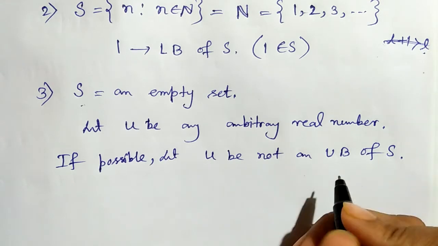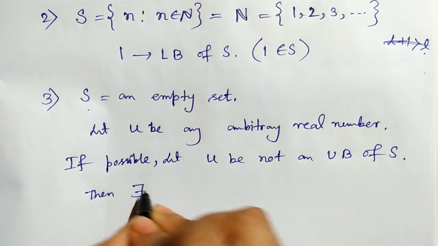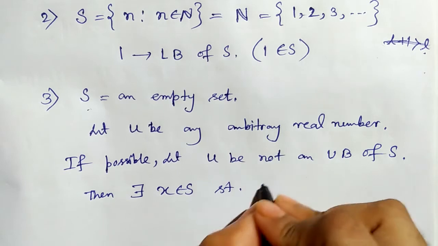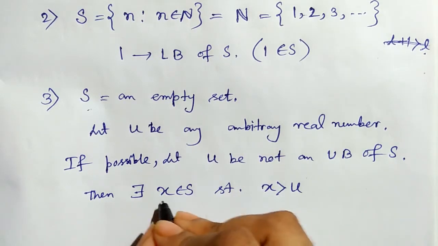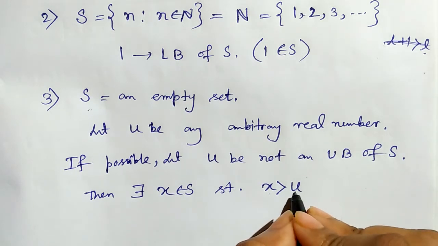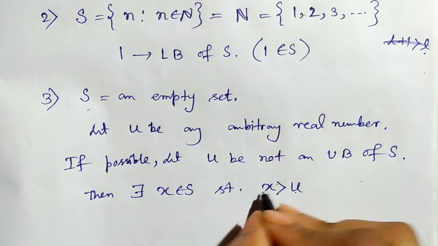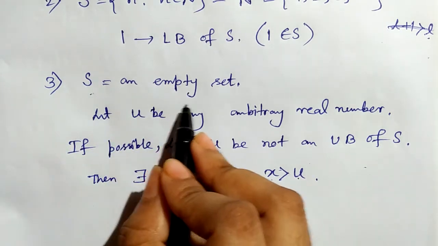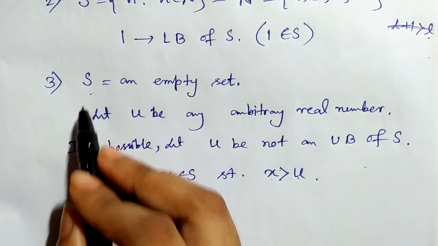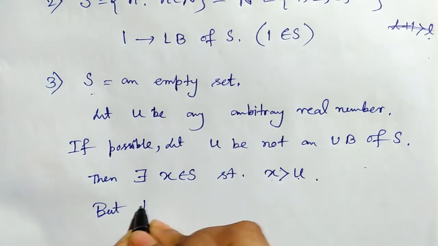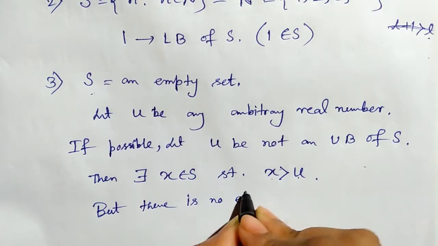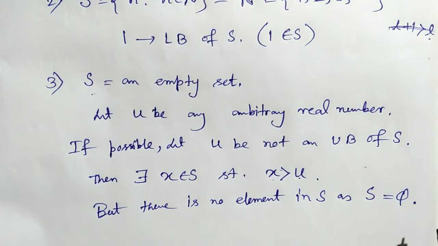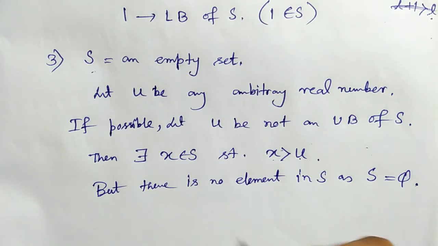By the definition of upper bound, we can get a member X in S such that X exceeds U, that is, X is greater than U. As U is not an upper bound, we get a member which is larger than U. But S is an empty set, so there is no element in S. So it becomes a contradiction.